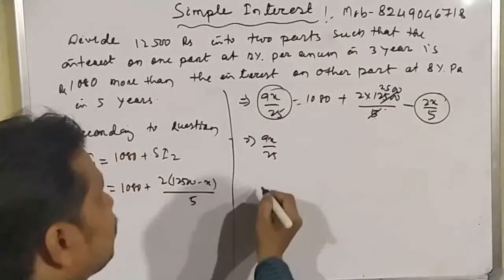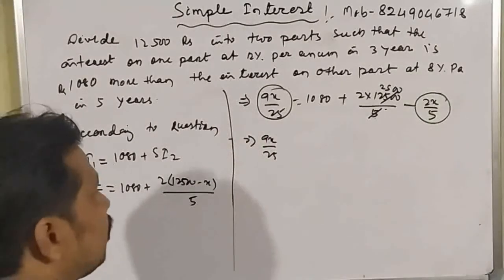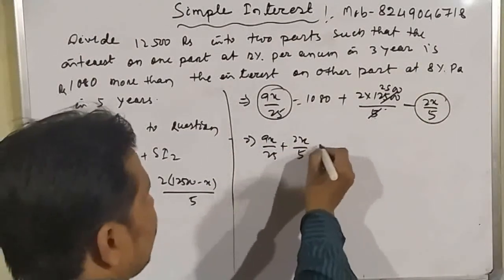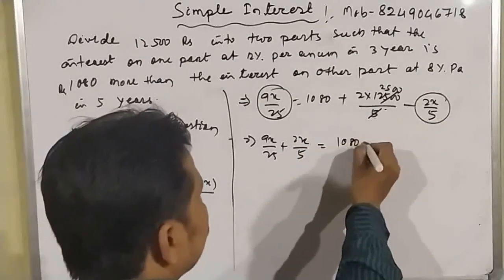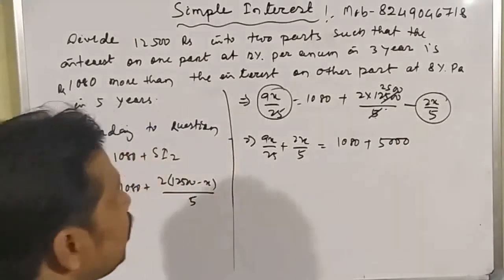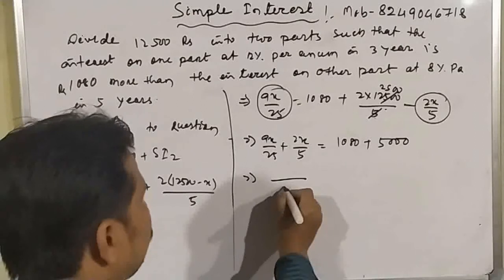When it comes to the left hand side, here it is subtracted, and when it comes to the left hand side it will be added. So 9x by 25 plus 2x by 5 is equal to 1080 plus 5000. Okay student, so when we add these things, the LCM will be 25.